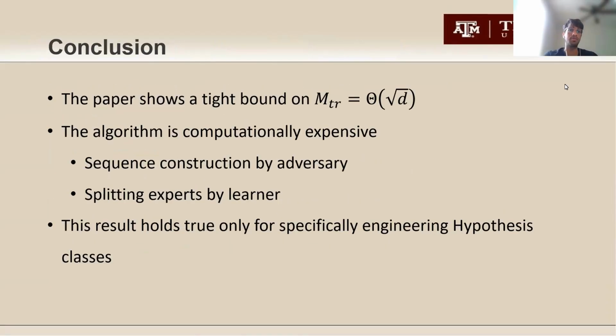So to conclude, we've proven both the lower bound and the upper bound, which gives us the tight bound on the mistakes made in the transductive setting. Now, though the paper has given an algorithm that can potentially achieve only these tight bound mistakes with square root of D, it's computationally expensive since the sequence construction by the adversary is exponential and splitting experts by the learner is also exponential.